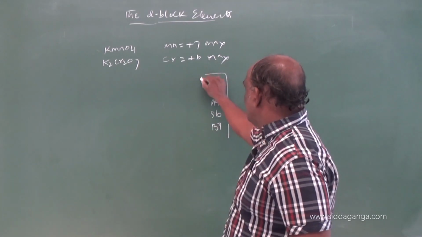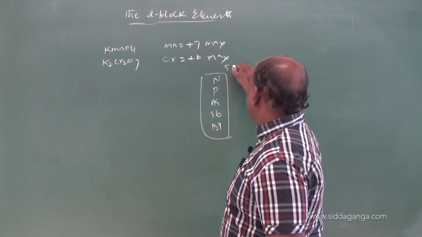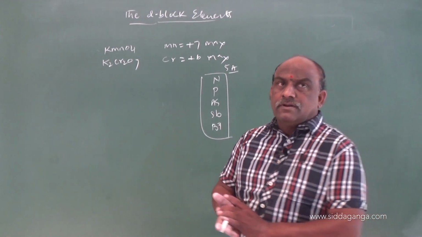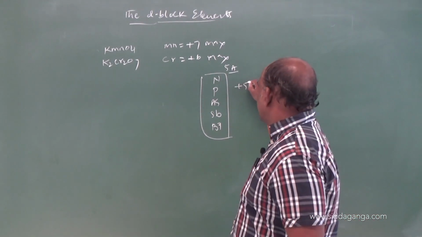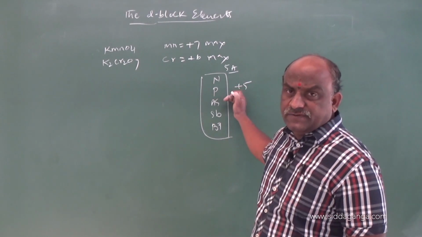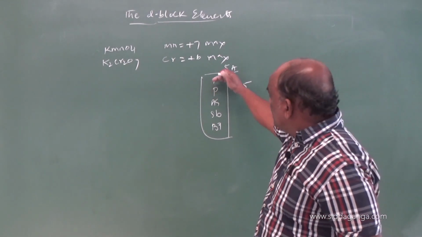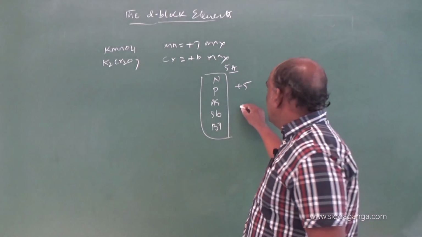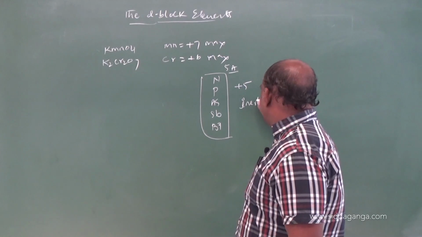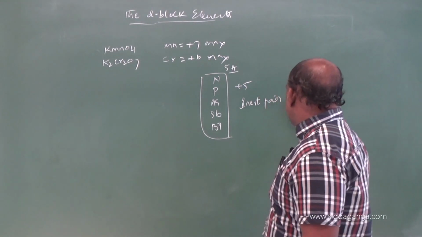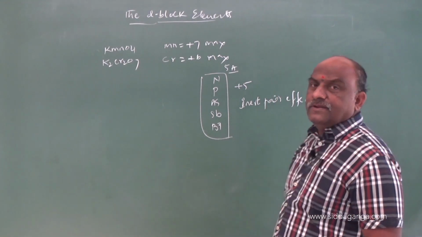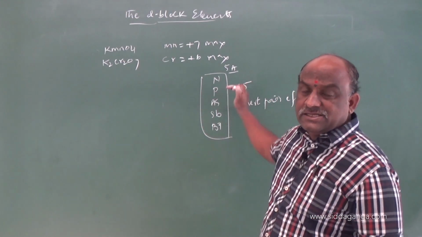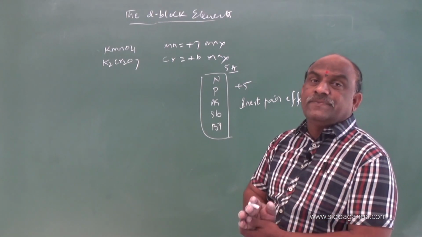These are 5th A group elements. The stable, or common, oxidation number is +5. Down the group, what you observed, due to inert pair effect, is that the stability of +5 oxidation number decreases and the stability of +3 oxidation state increases.